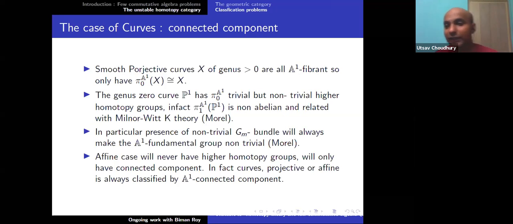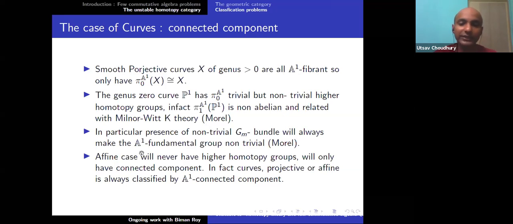Okay, so this is a very nice situation where if I know pi_0, then I know everything. Contrast it with the usual topological setting: if you have a curve with Euler characteristic 1, what does this mean? Euler characteristic 1 means that it is connected, which is of course given, but it also means that H1 is 0, because an affine curve cannot have H2. So H1 will be 0, in singular homology or singular cohomology, whatever you take. And this will give me that it is isomorphic to A1.